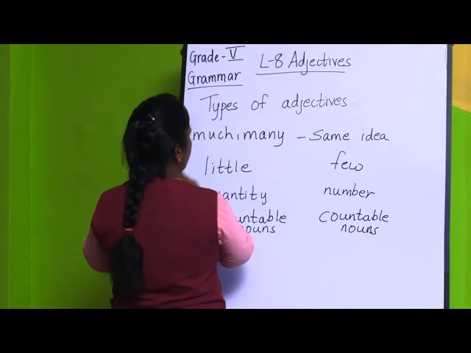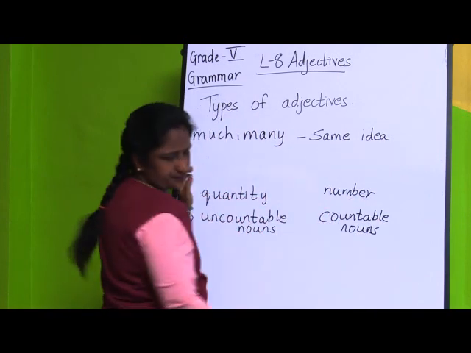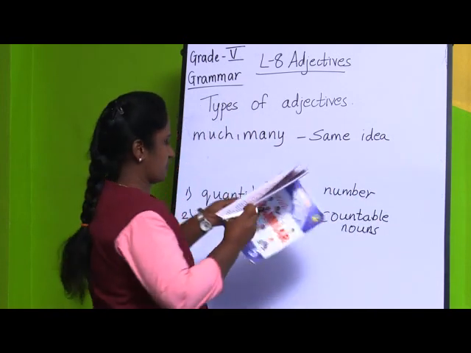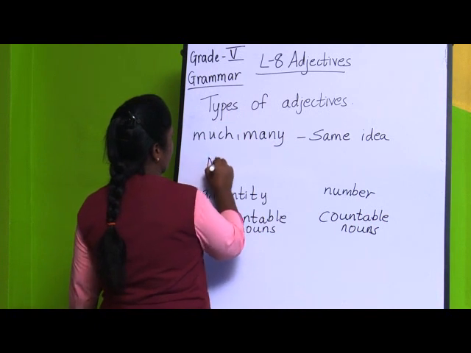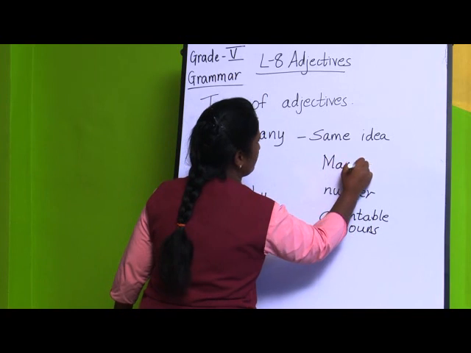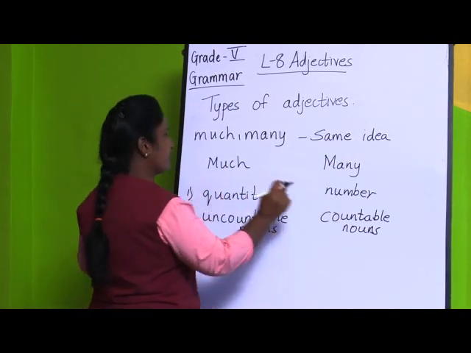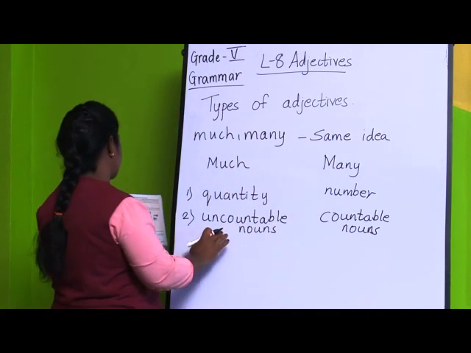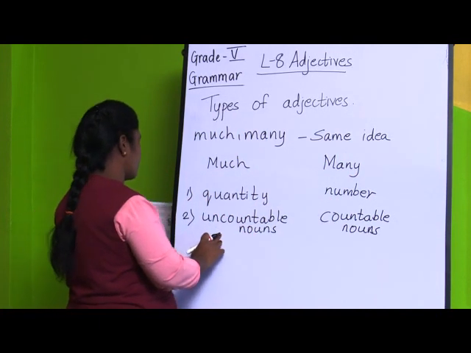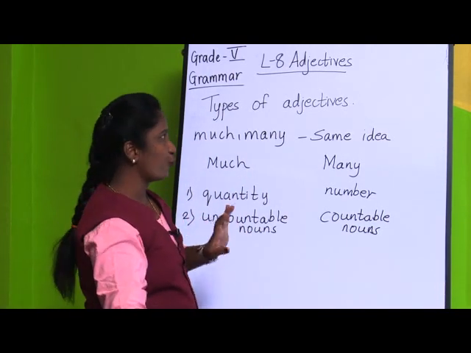Much and many. If you take much and many, see, it is the same as little and few. Much we use for the quantity and many for the number. Then much we use for uncountable nouns and many for countable nouns. Okay, see, these are the four things.